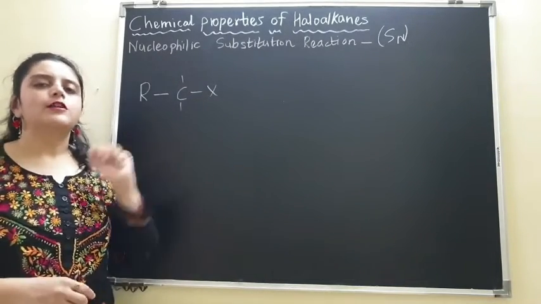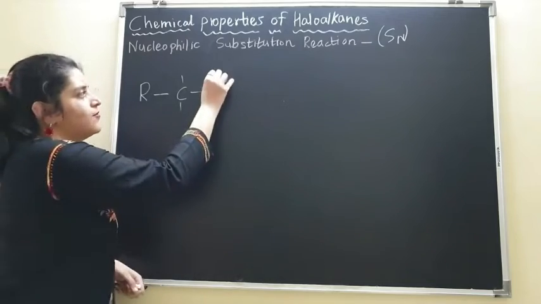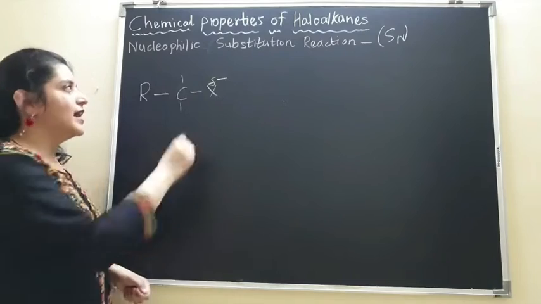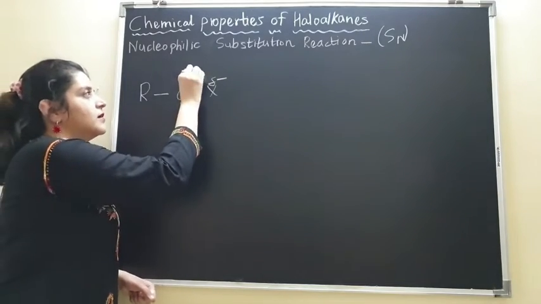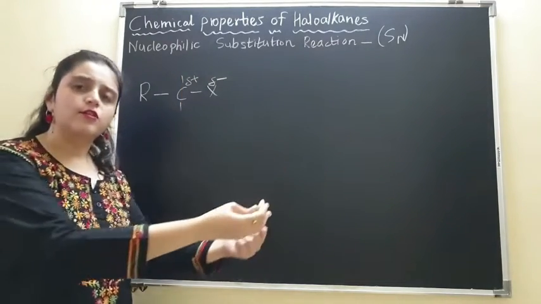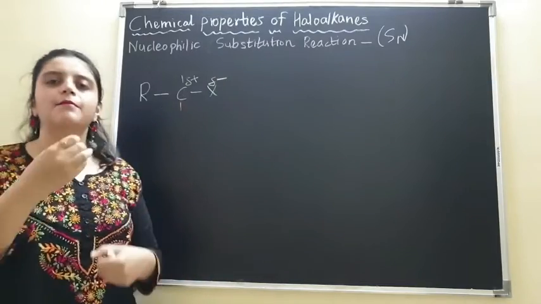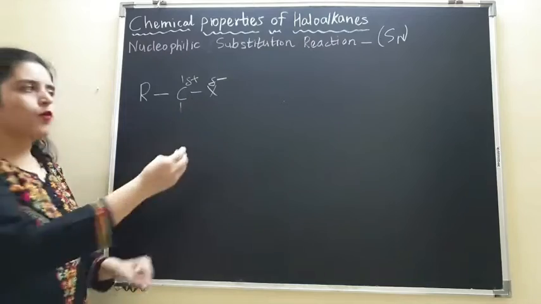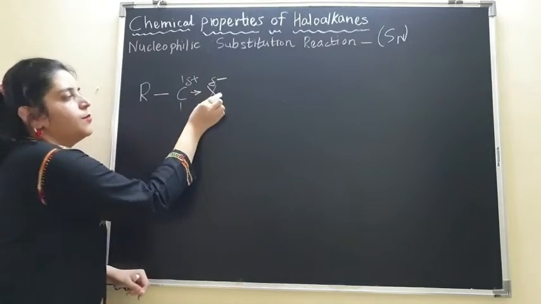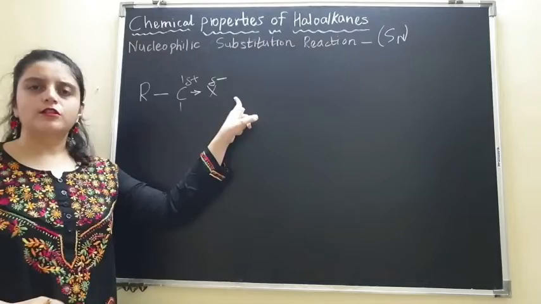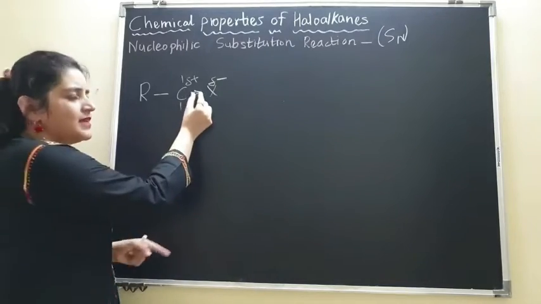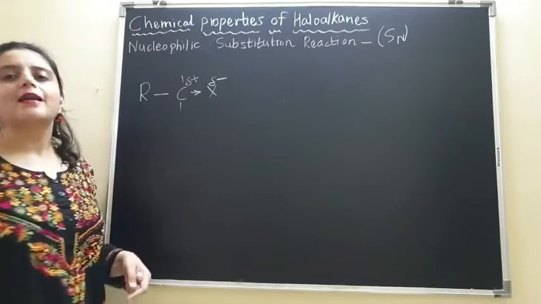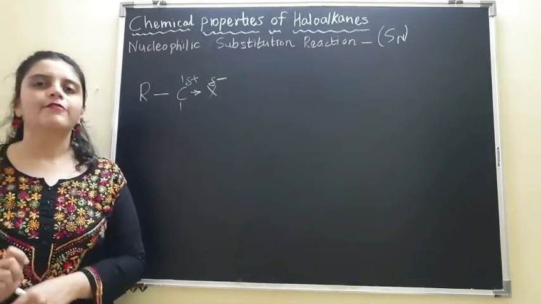When the halogen pulls the electrons towards itself, it will generate a partial negative charge, and the carbon has fewer electrons, or we can say the electron density has moved more towards the halogen. The bond remains the same, only the electrons are shifted more towards the halogen. Therefore carbon will have a partial positive charge.